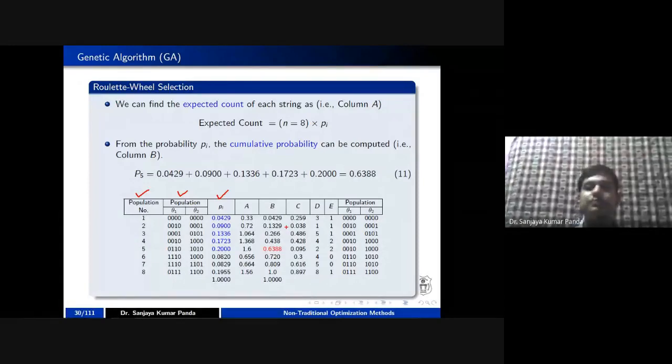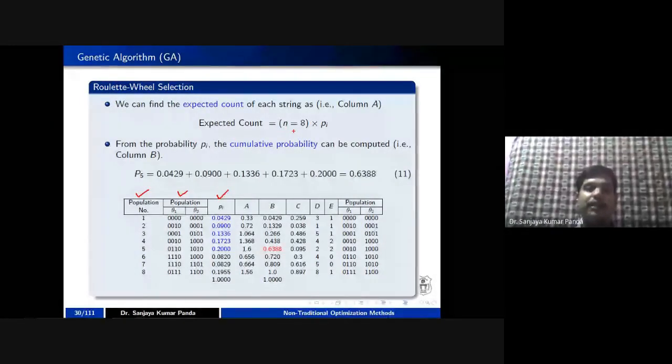For example, as we have the number of strings as 8, the population is 8, so we multiply the probability with 8. Whatever values you have here, you multiply with 8. That is called our expected count. Our expected count is calculated as n multiplied by pi. Pi is your probability. N is nothing but your sample, which is represented in column A.